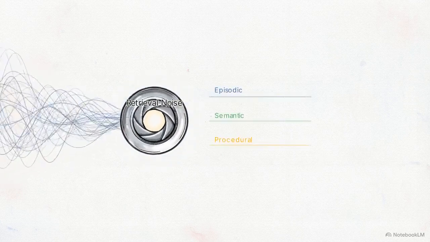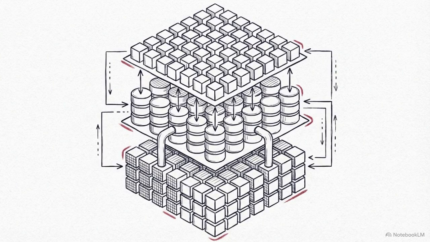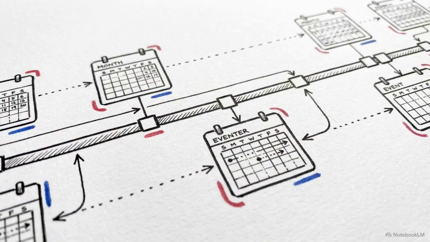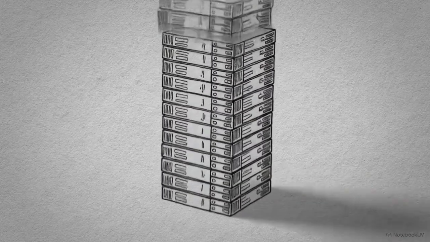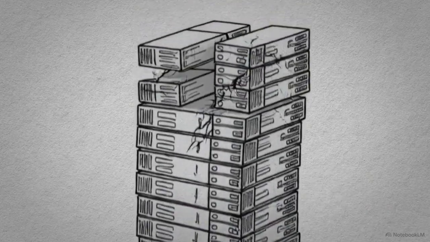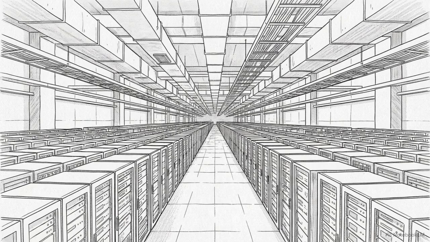Selecting, compressing, and isolating only the exact memory strands that fit within the active token budget. An agent's operational capability is defined by how elegantly it structures: Layer 1, temporal events; Layer 2, absolute facts; and Layer 3, operational rules. Transitioning from stateless chatbots to fully capable AI agents is not a matter of simply scaling the model. It requires mastering the architecture of its memory.